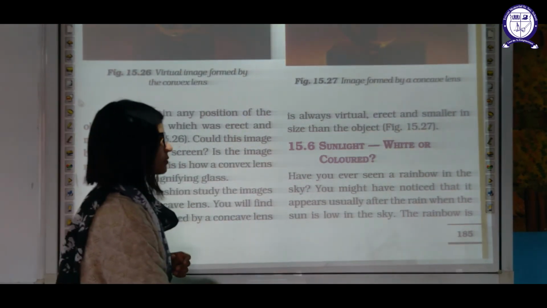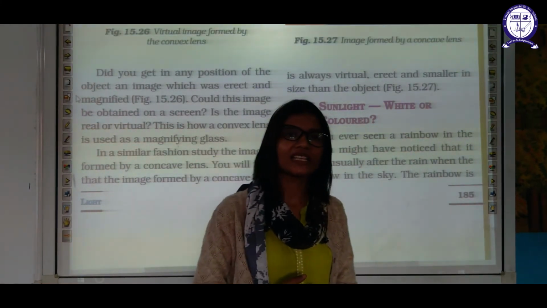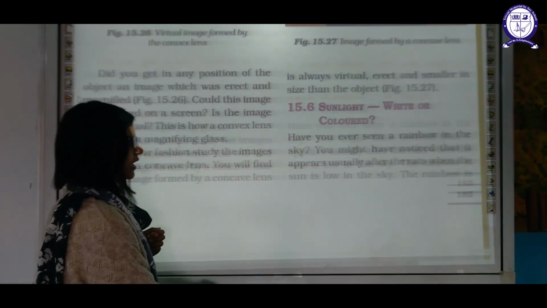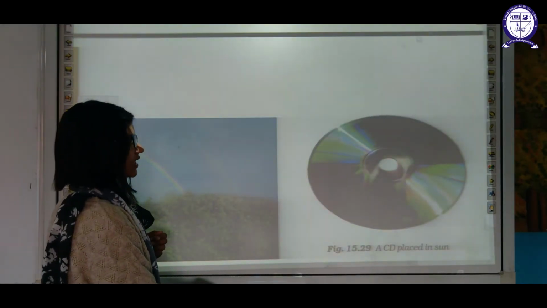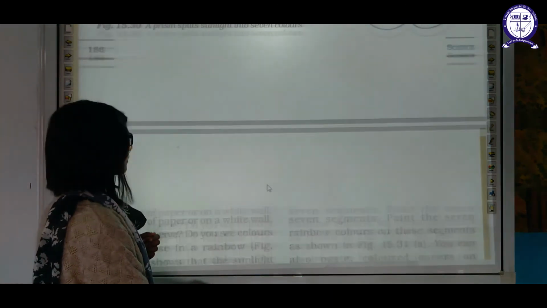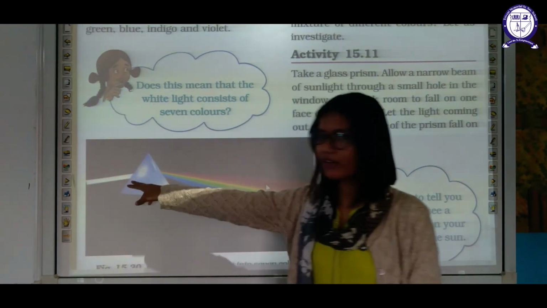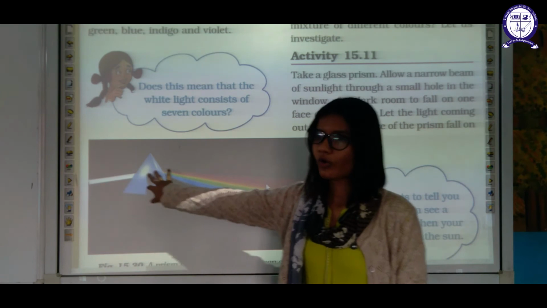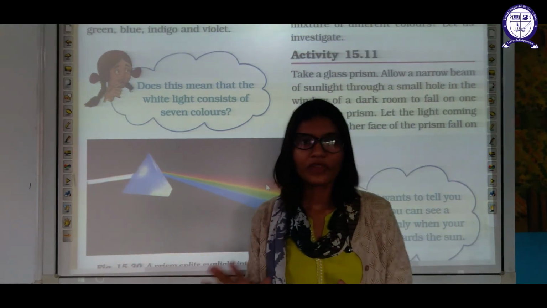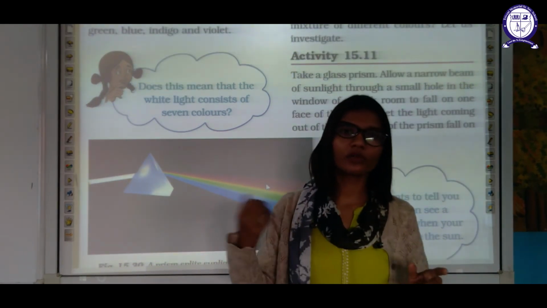So the last part of this chapter is sunlight. The sunlight which you see, the white light, is actually composed of 7 components, which we are going to study now. The rainbow which you see is also an example of the same thing. For this activity, you need a prism. You have to pass white light to the prism on one side. On the other side, you will get the 7 colors.